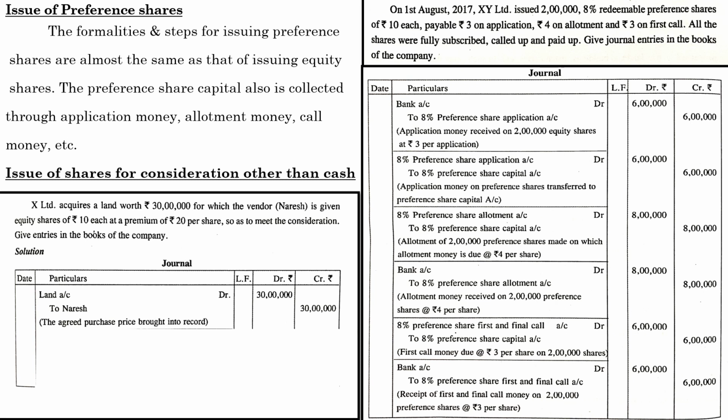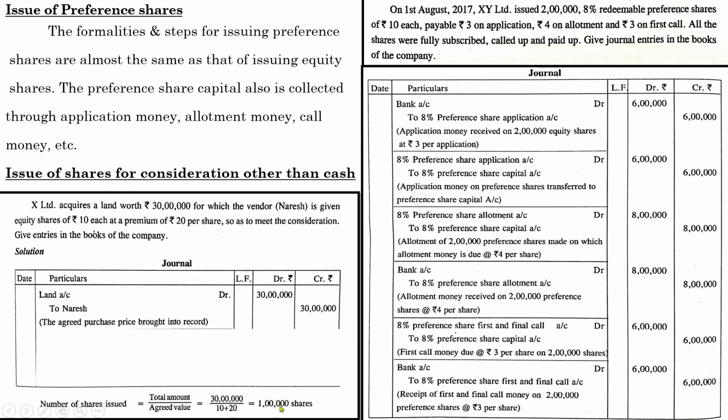And remember, in the issue of shares, the company considers the value of share plus premium. So what were the number of shares actually issued by the company? For that, there is a small equation. To find out the number of shares issued, it is very easy. What is the total value of the asset? Total value of the asset is 30 lakhs, divided by the agreed value. Agreed value means, for finding out the total number of shares, face value of the share plus premium if there is any premium, or face value minus discount if there is any discount. Since it is issued at a premium, face value plus premium, that is 10 plus 20.